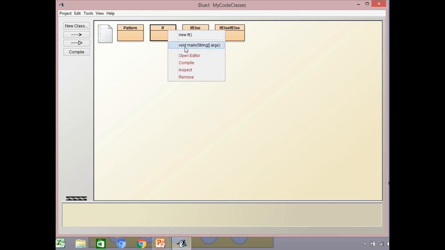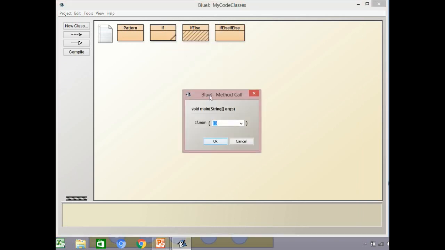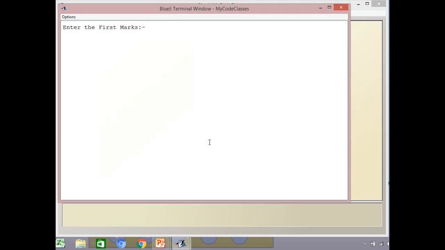So in the first occurrence, I'll be running it with a value which is going to give me the average more than 90. So I will expect that it should show me the average plus it should congratulate me. So as per expectation, it has shown me both the things.